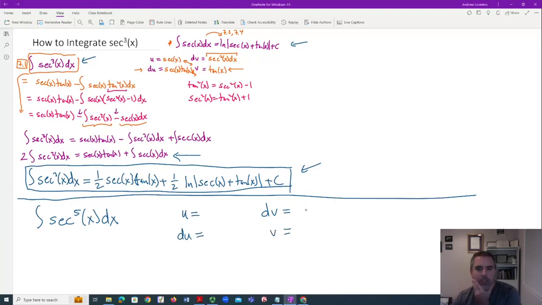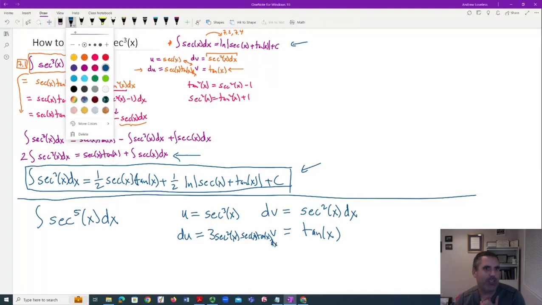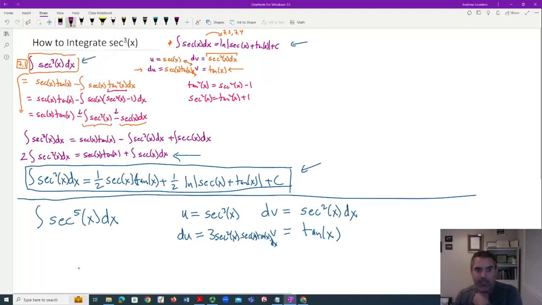What can I say? So I feel like I would like to put secant squared here again. Let's try this same strategy. And that would mean this has to be secant cubed. Okay, that means this is tangent of x. But this derivative is going to be a little worse. We're going to have to do the chain rule. So it's going to be 3 secant squared of x. And then the derivative of secant is secant tangent. Oh boy. Let's go a little further. We'll find out, and then if it isn't working, I'll bail out. But I just wanted to see.